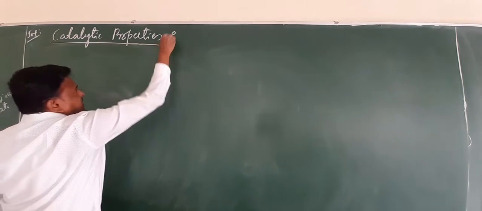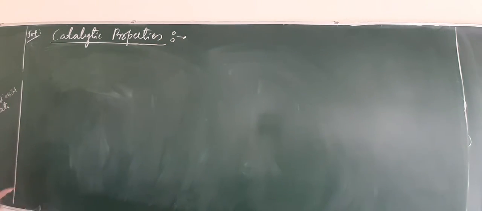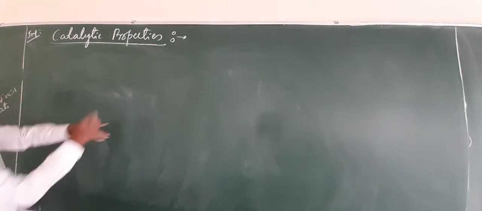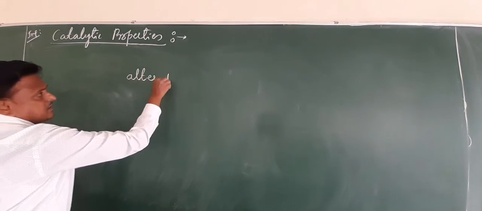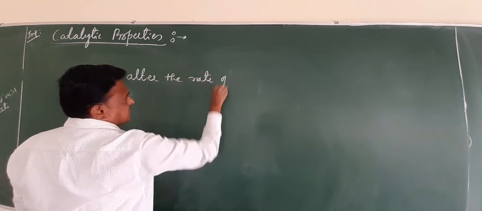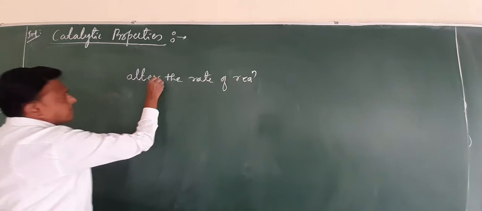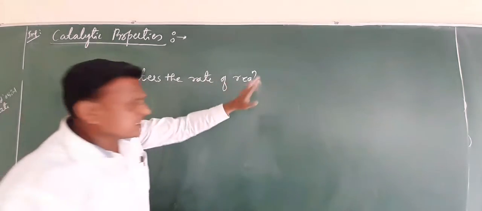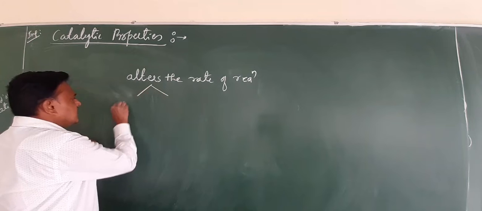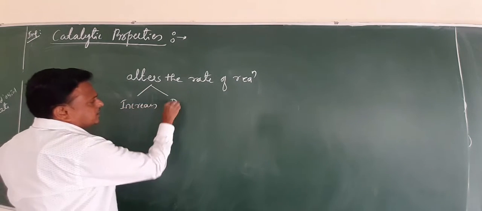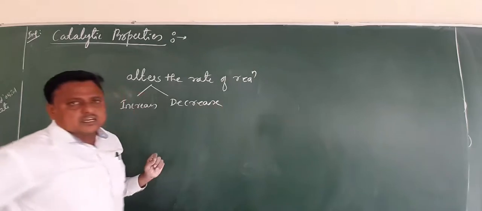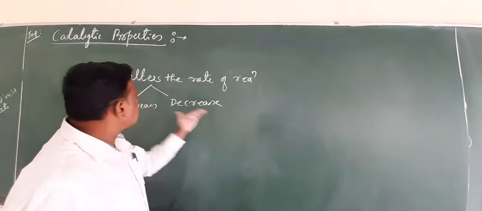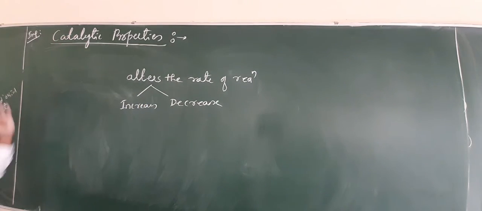Yes, friends, keep in mind from surface chemistry, the basic concept in PUC first year: what are catalysts? A catalyst always alters the rate of reaction. I define once again: a catalyst alters the rate of reaction. It either increases or decreases the rate of reaction, the reaction speed. That is what we call catalysts, children.